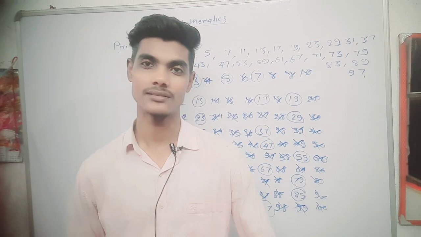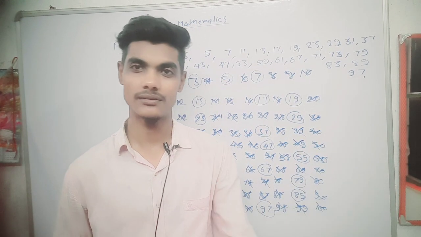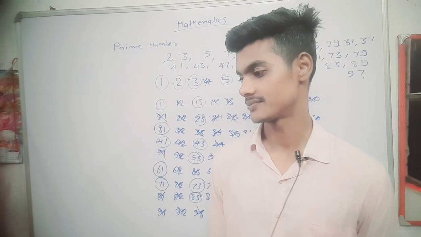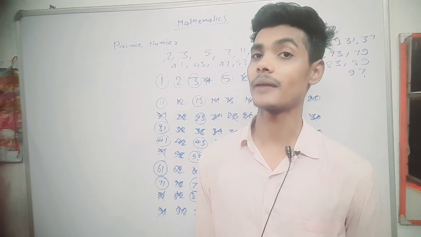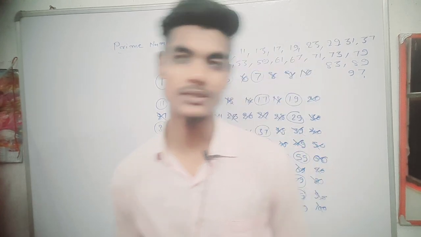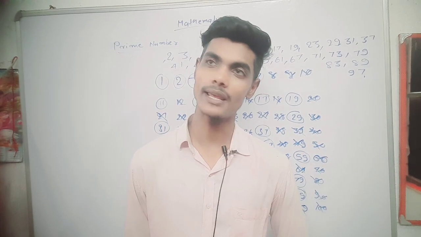Those are the composite kind of numbers. But we have to become like a prime number. We all have to become like a prime number